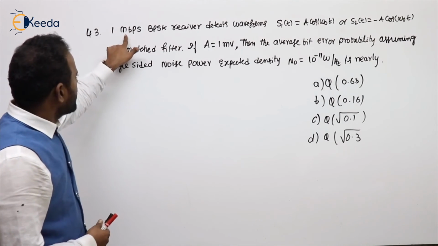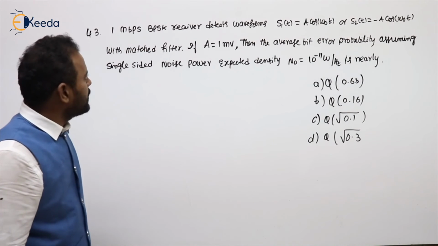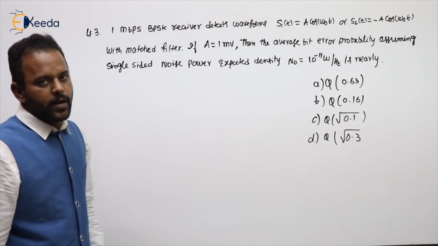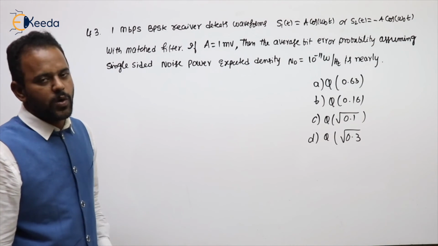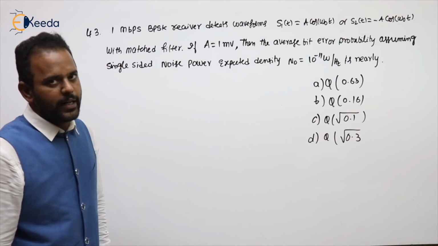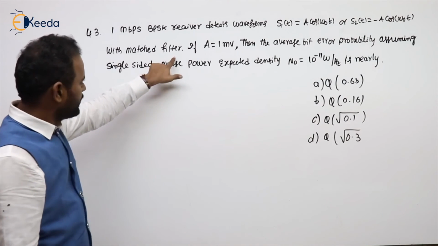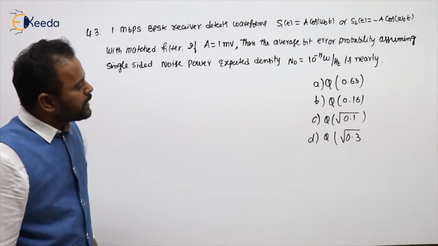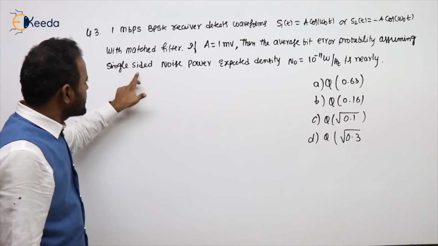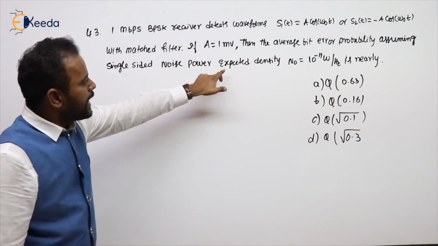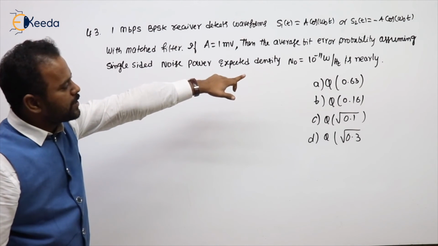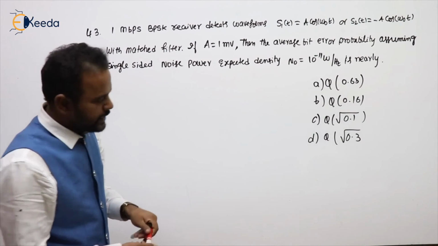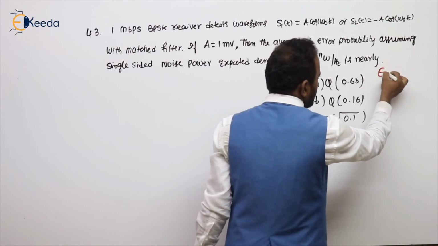A 1 Mbps binary PSK receiver detects waveforms S1 of t equal to A cos omega naught t or S2 of t equal to minus A cos omega naught t with a matched filter. If A equals 1 millivolt, then the average bit error probability, assuming single-sided noise power spectral density N naught equal to 10 power minus 11 watt per Hz, is nearly what? This is the ESE 2018 problem.